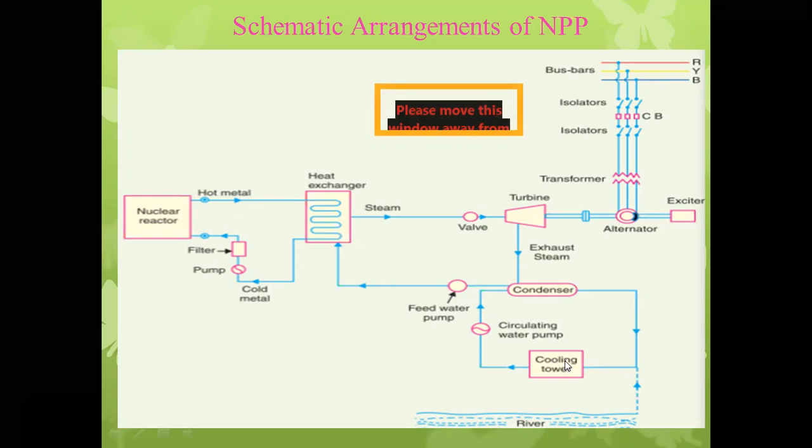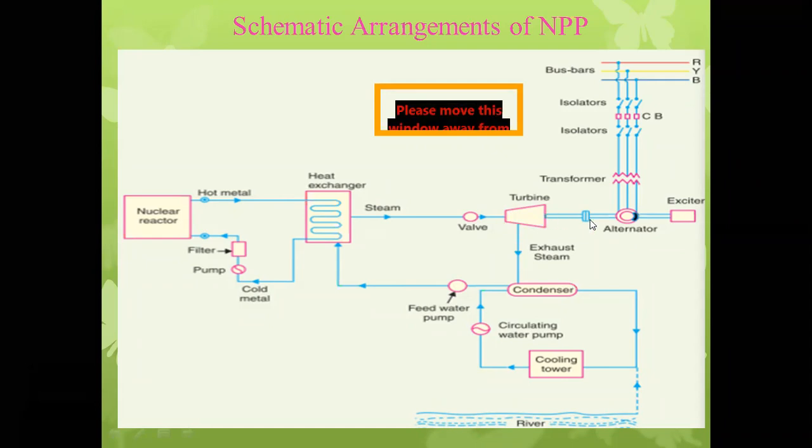And from the cooling tower the water is once again circulated by using the circulating water pump to the condenser, and finally it is fed to the heat exchanger by using the feed water pump. So this process is complete. And as we know, in the turbine, whenever the turbine blade is heated by the steam, it will rotate and produce mechanical energy.